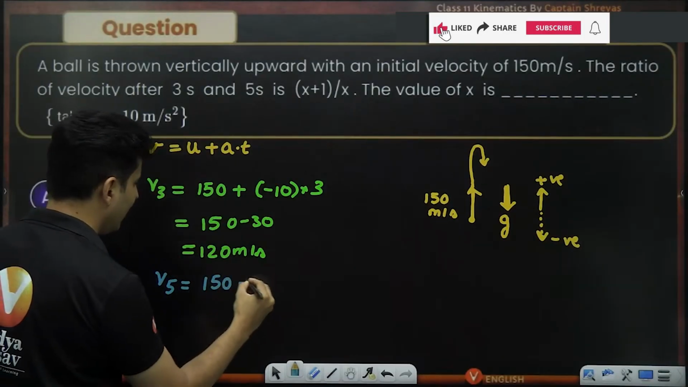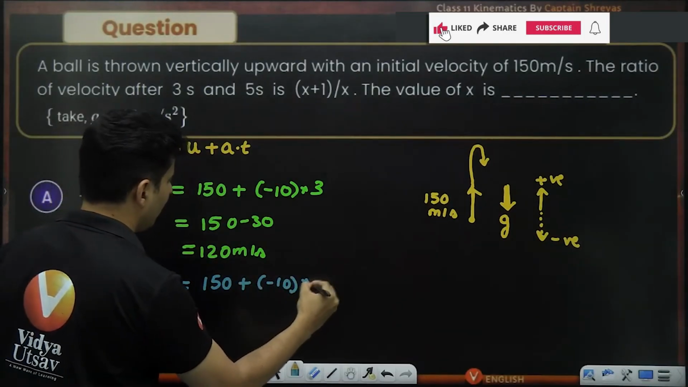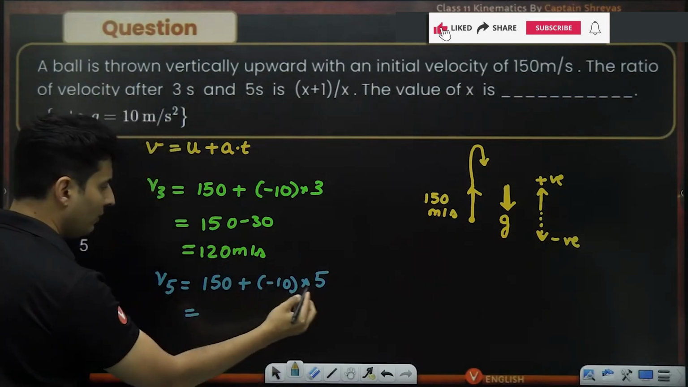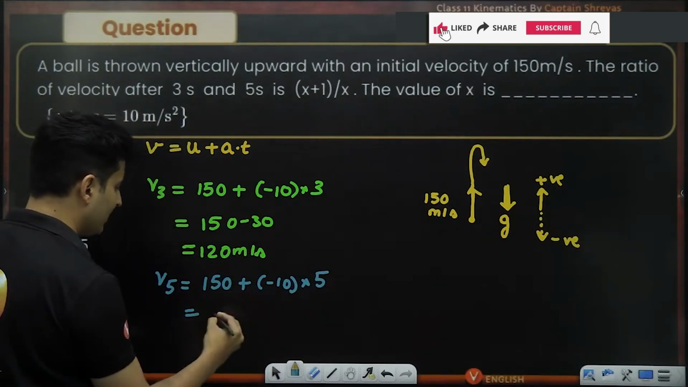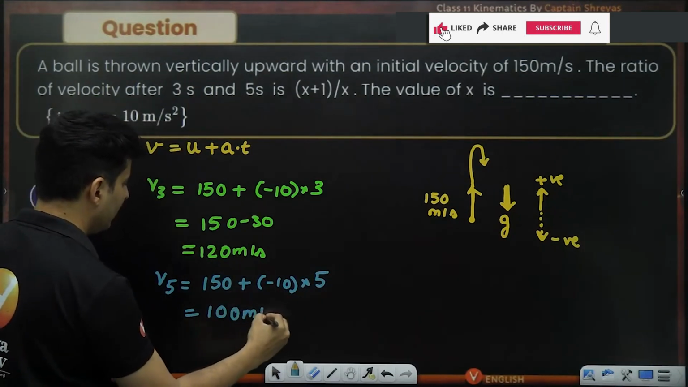Initial velocity 150, acceleration negative 10 multiplied by 5. Minus 10 into 5 is minus 50. So 150 minus 50 is 100. So 100 meters per second.